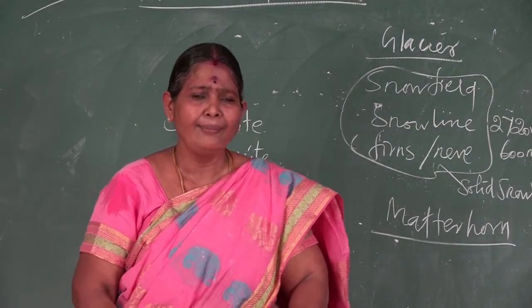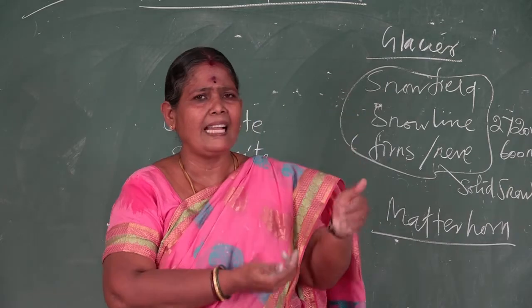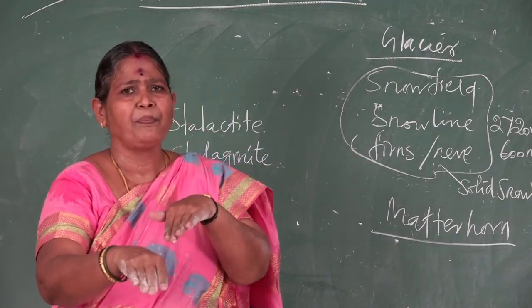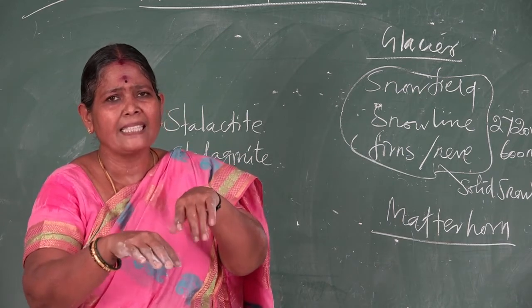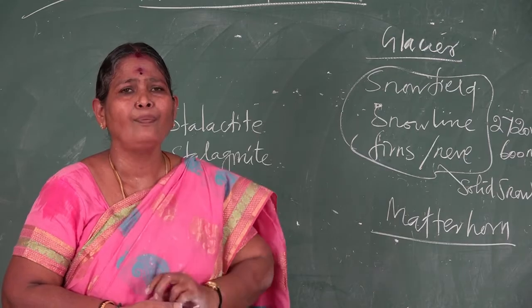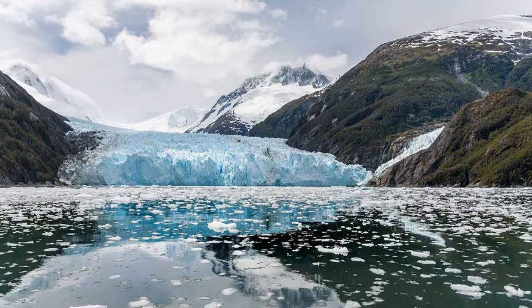Then another one we say is fjord. What is called a fjord? Where a glacier is submerged in the sea, glacial valleys are formed. That is called a fjord. Again, now you see the picture. Glacial valleys submerged in the sea are called fjords. This submergence of the glacier valley into the sea is called a fjord.